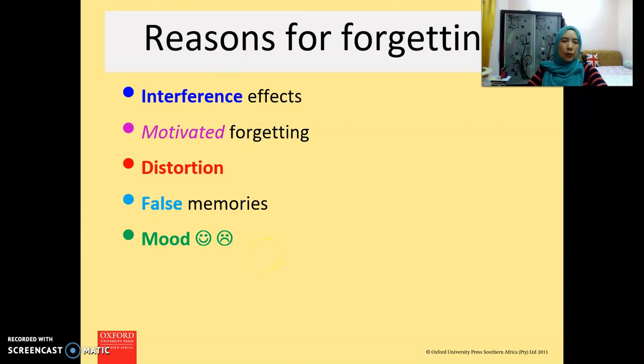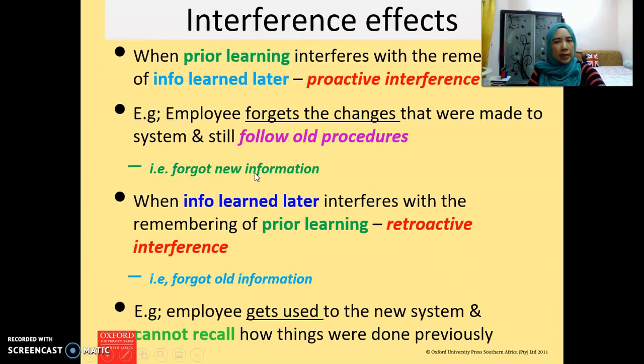For example, we want to recall the information that's negative, but our mood at the moment is positive or in a good mood. So that can also affect our forgetting, where we forget the information. And first, we start with interference effects. Interference effects consist of two: proactive interference and retroactive interference.